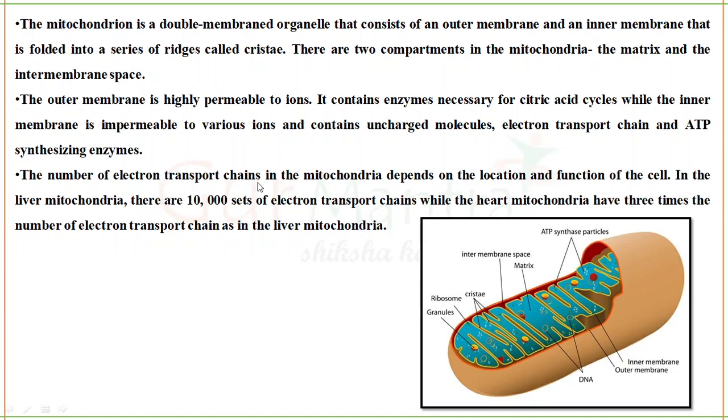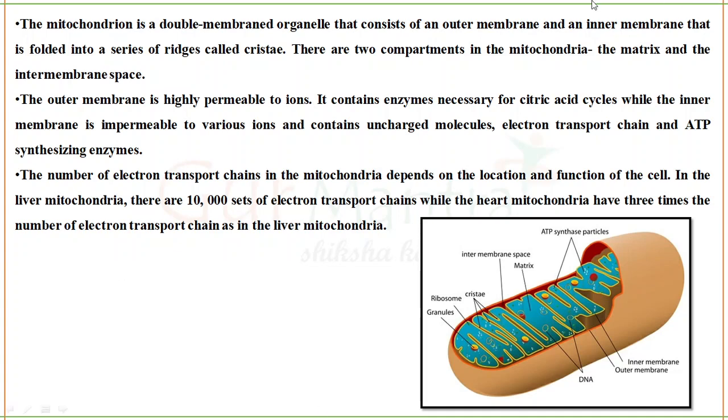So the number of electron transport chains in the mitochondrial membrane depends on the location and function of the cells. Yes, this is a very important point. I have told you that it is not only one electron transport chain, but more than that present in the inner mitochondrial membrane, and how many are present depends upon its location and function. If the location requires lots and lots of ATP, then the electron transport chains present on the inner mitochondrial membrane will be more. And if a location does not require that much ATP, then they will be less.